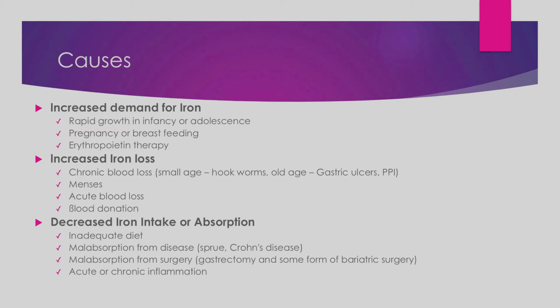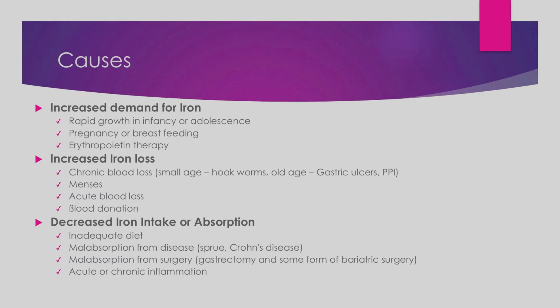And second is increased iron loss. Increased iron loss can be chronic blood loss. Now for chronic blood loss in small age, the most common cause is hookworms, worms inside the intestines that suck the blood, so that is increased blood loss or increased iron loss. In old age, gastric ulcers, or use of proton pump inhibitors, the antacids, cause gastric ulcers, and the antacids also decrease the absorption of iron. Next is menses. Through the menstrual blood, iron is lost. Acute blood loss like accidents or some wounds or cuts, blood donations, excessive blood donations.